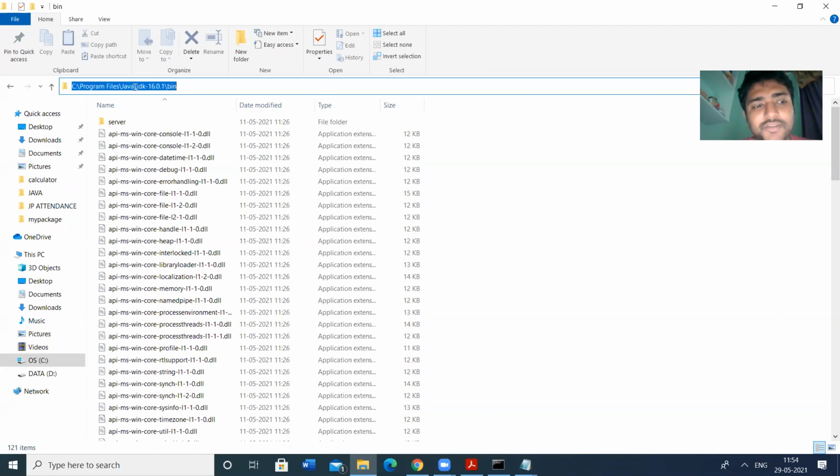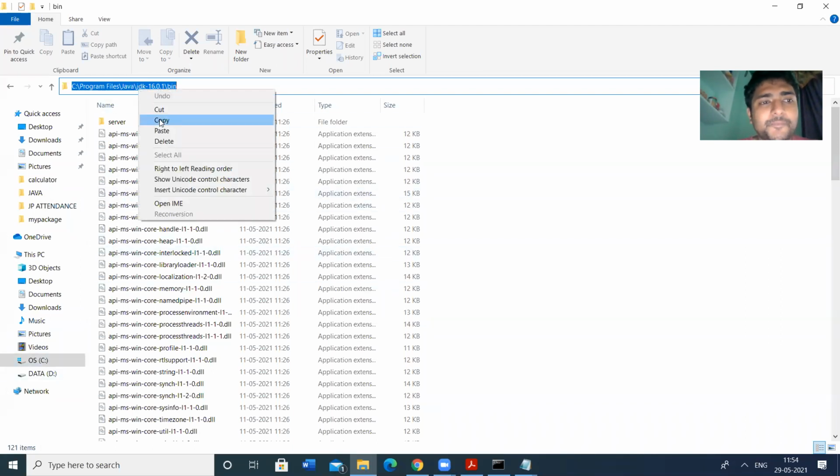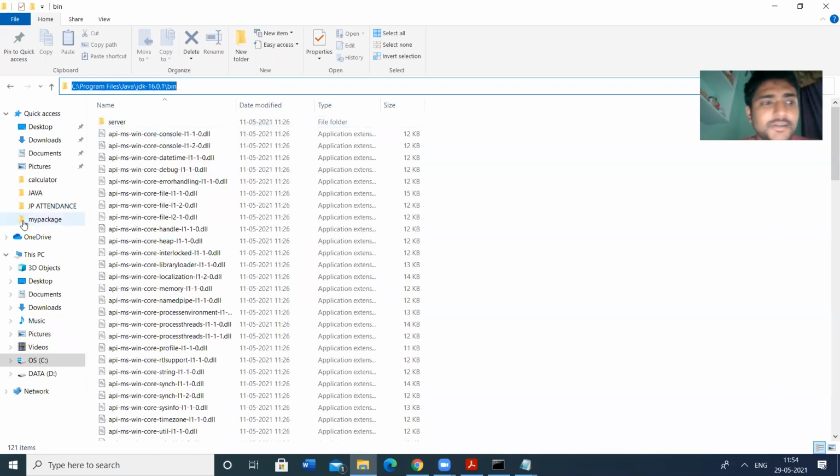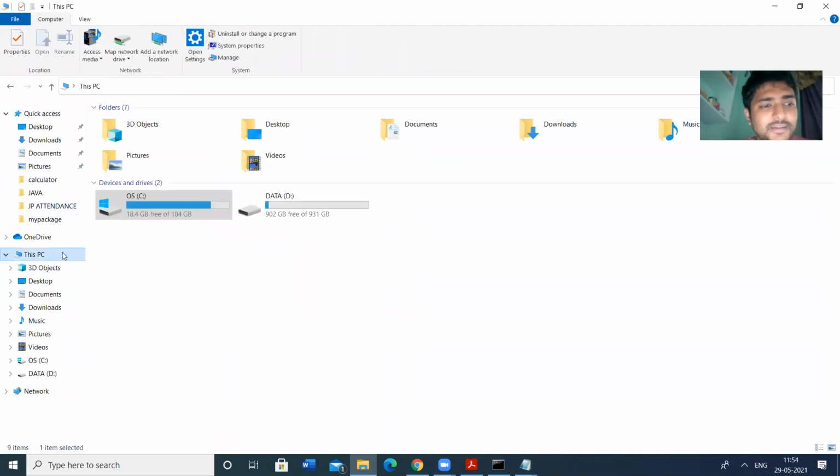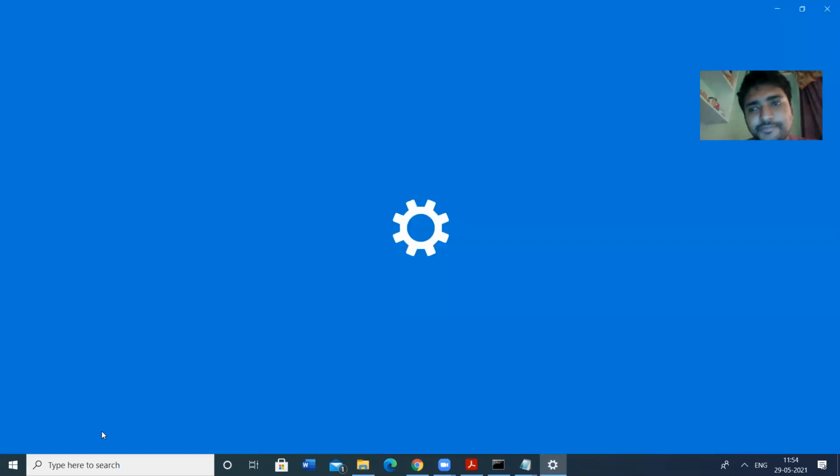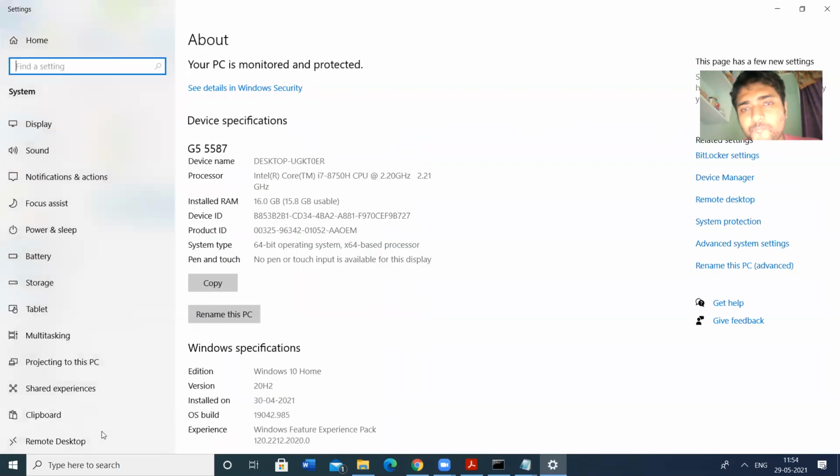You have to copy this one, then go to my computer, this PC. Right click on this one, click on properties. Here we have advanced system settings, on the right side, in Windows 10.